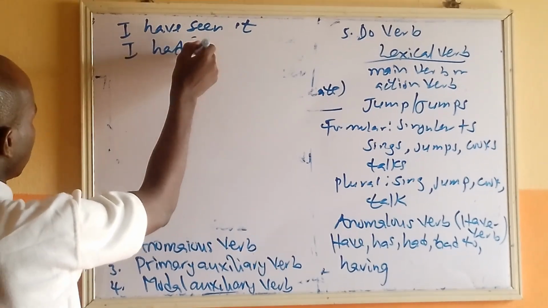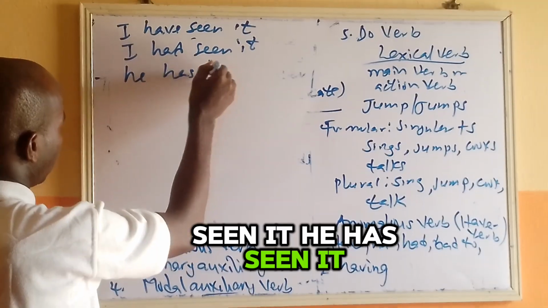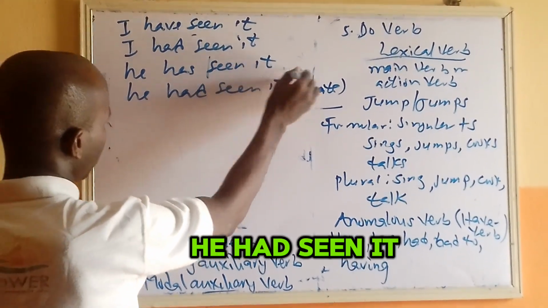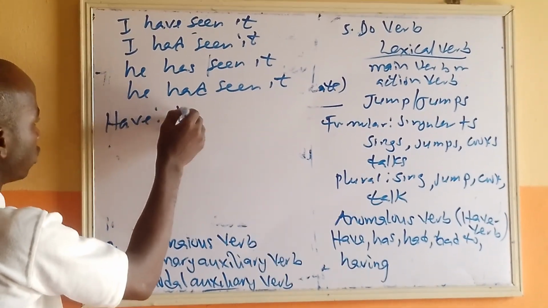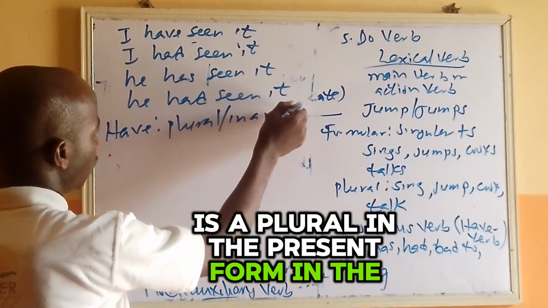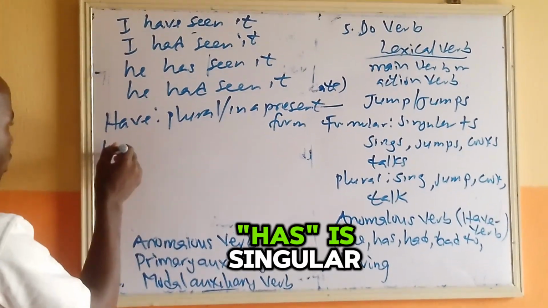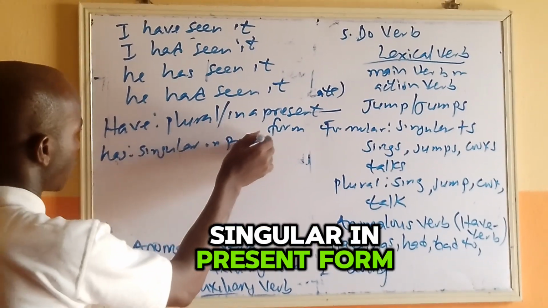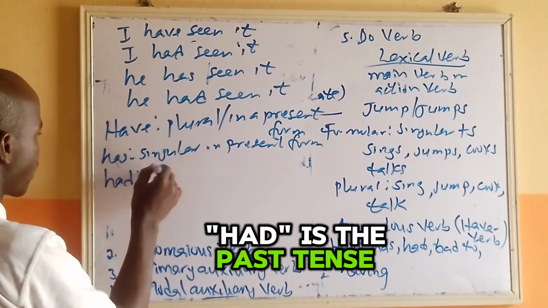I had seen it. He has seen it. He had seen it. Another thing is, have is plural in the present form. Has is singular in the present form. Had is the past tense.